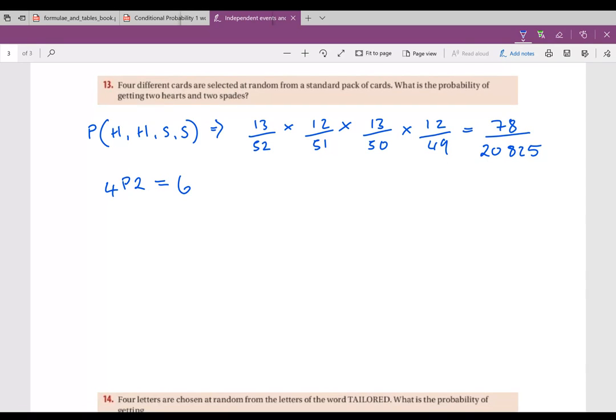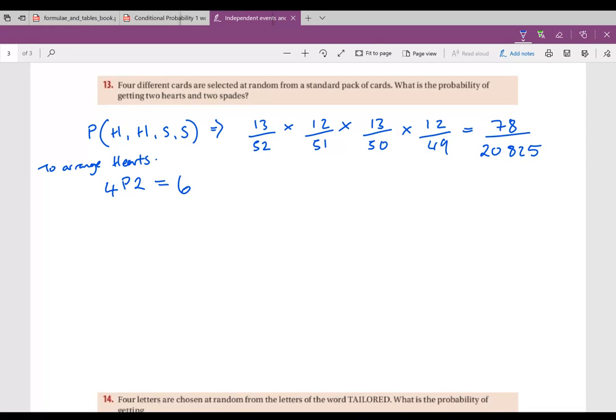I'm only dealing with hearts or spades to arrange, because the other one will just slot in around them. So there are 6 positions that the 2 hearts can go in. Then the spades will slot in around the hearts.